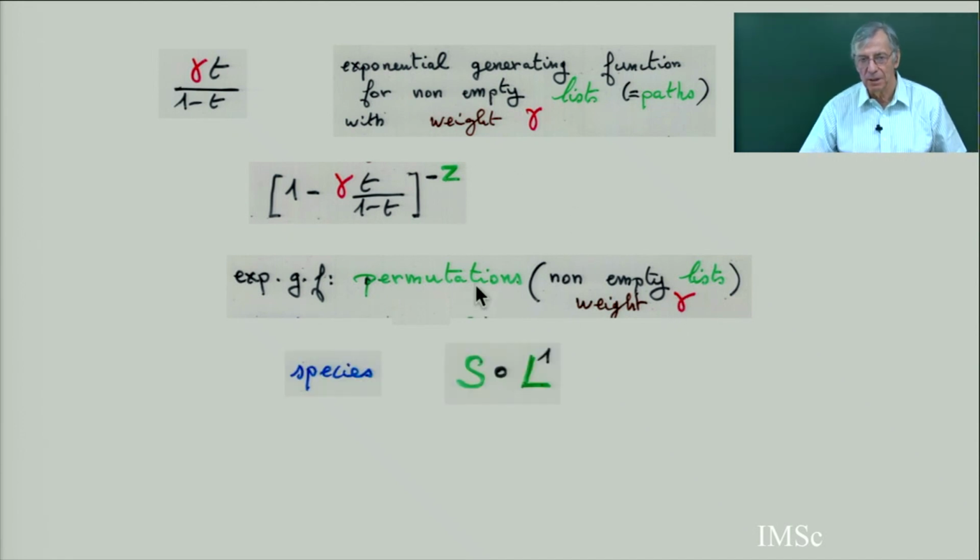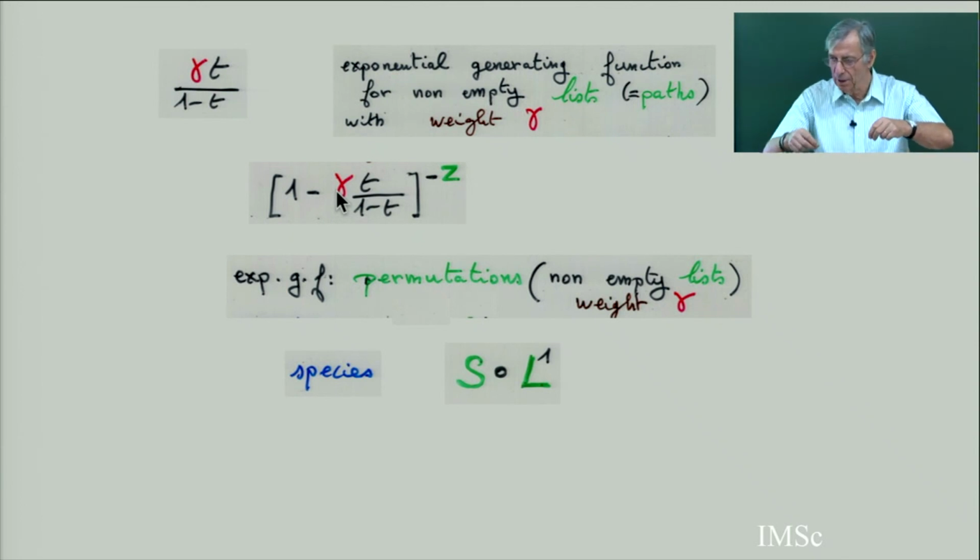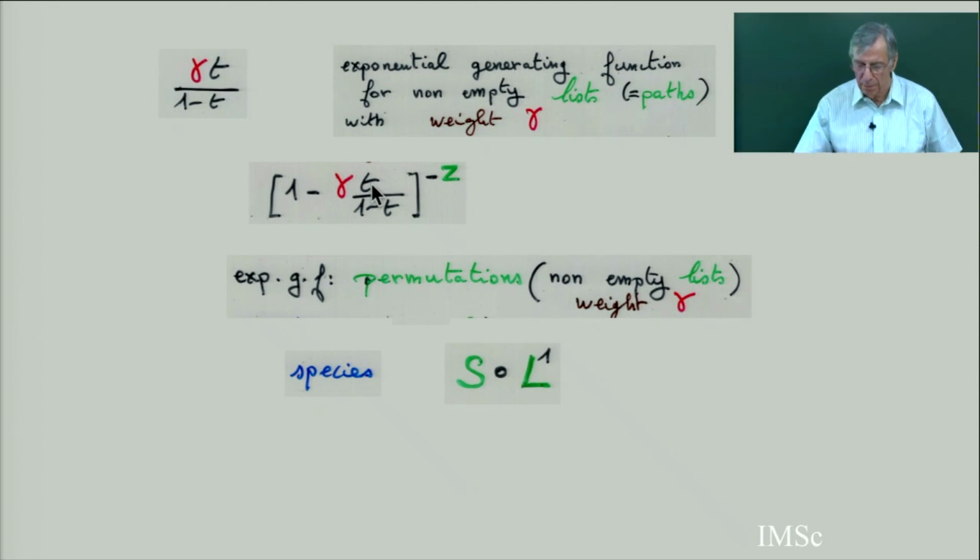And now Z, what is Z? It is the weight for each cycle. It's a permutation with some cycles. Each cycle is weighted by Z. And then I substitute T by this, which means I substitute each point of the permutation by a chain weighted by gamma. So in terms of species, this means a substitution inside permutations.